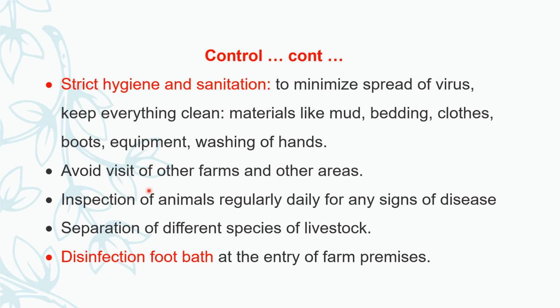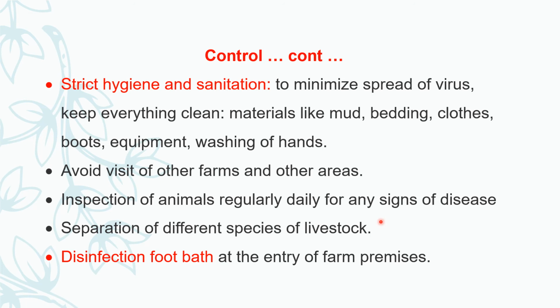Veterinarians and owners of the farm should avoid visiting other farms and other areas. If they want to visit, observe strict hygiene and sanitary measures. Inspection of animals regularly, daily, for any signs of foot and mouth disease in the face of an outbreak is very much necessary.